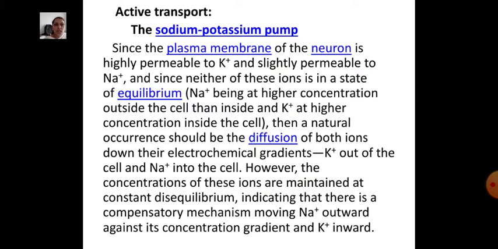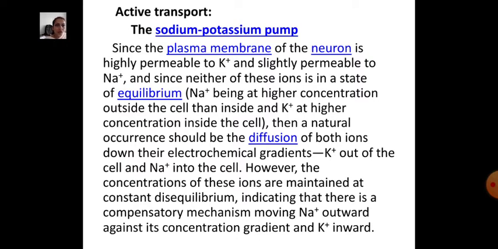The sodium potassium pump. The plasma membrane of the neuron is highly permeable to potassium and slightly permeable to sodium, and neither of these ions is in a state of equilibrium, with sodium (Na+) at higher concentration outside the cell than inside, and potassium (K+) at higher concentration inside the cell.